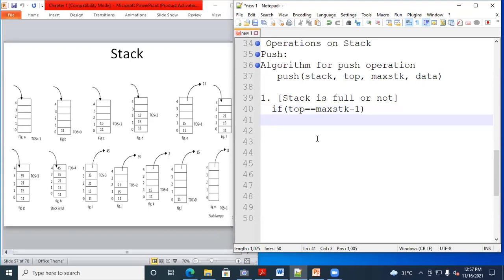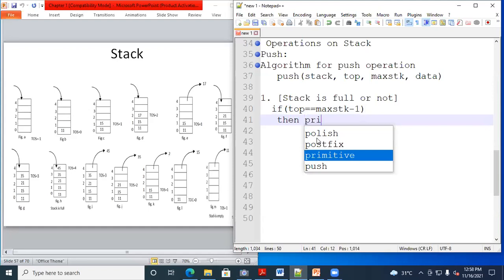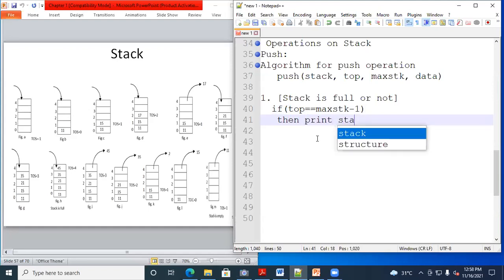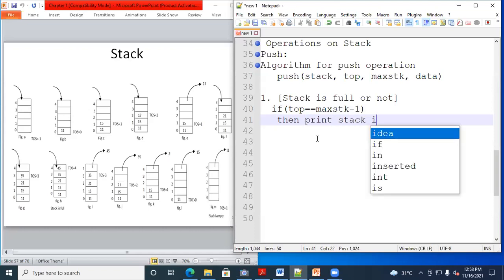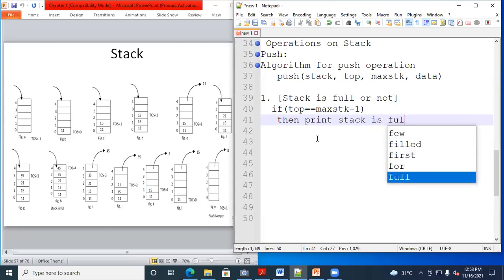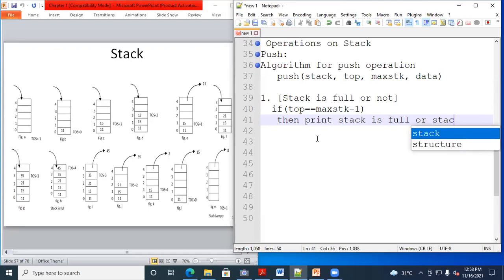Right. Now, if top equal to max stack -1, if this condition is true, what do you need to display here? Stack is full. Then print stack is full. Now again, one more word. Stack is full or stack overflow or underflow?